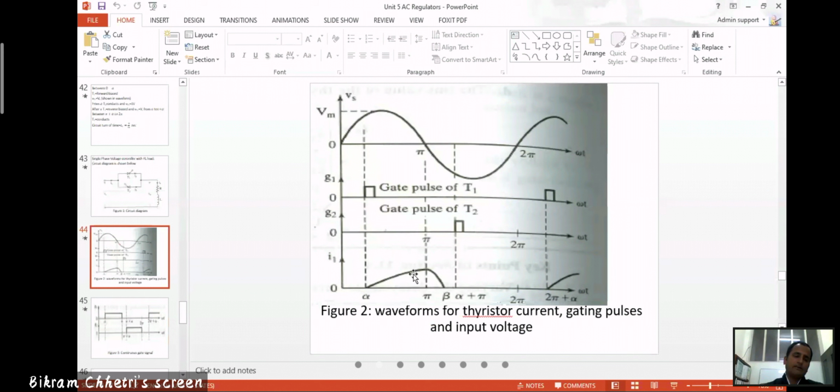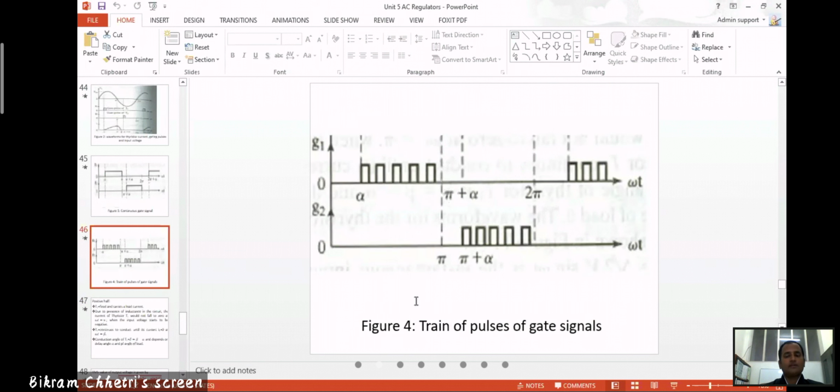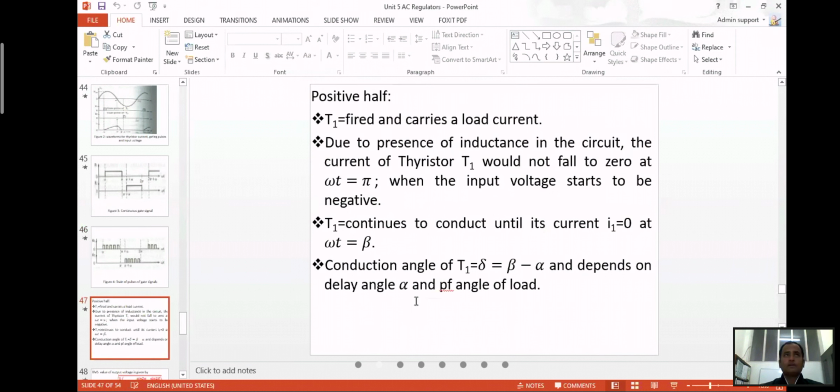As we have seen in the previous cases, if you have an inductive load, the current will conduct beyond this pi. This is a continuous gate signal, where a number of pulses are given to the system. We call it a train of pulses, so triggering pulses can be given to the system.